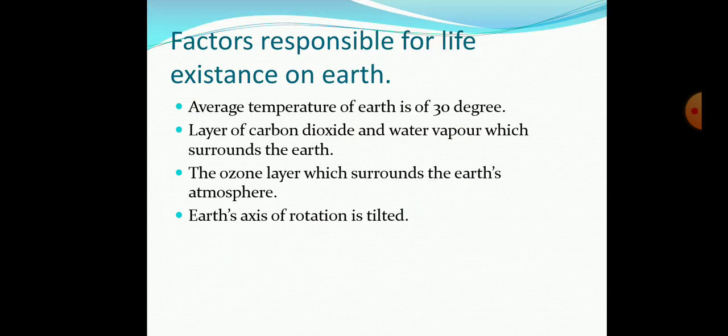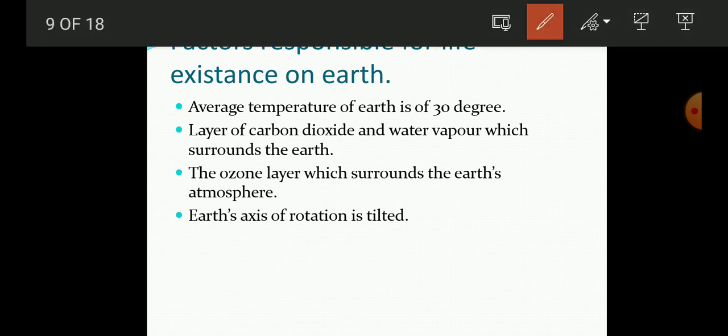Now, let us know what the factors are which are responsible for the existence of life on Earth. So, firstly, students, the very important factor is the average temperature. If the temperature is too low, then at that low temperature we can't survive. Like the temperature in space is low, and our astronauts will not easily survive in space, so they have to use some safety measures there.